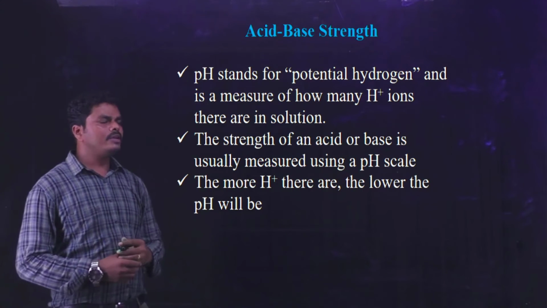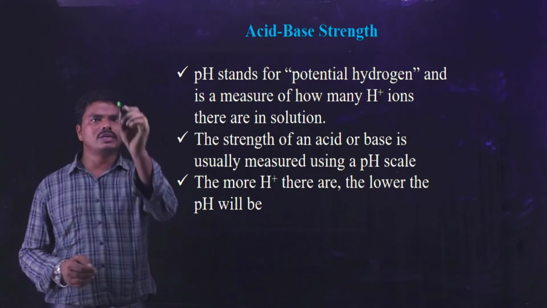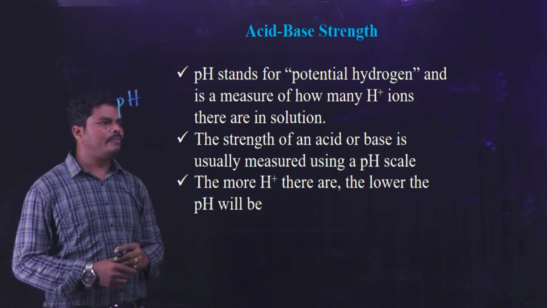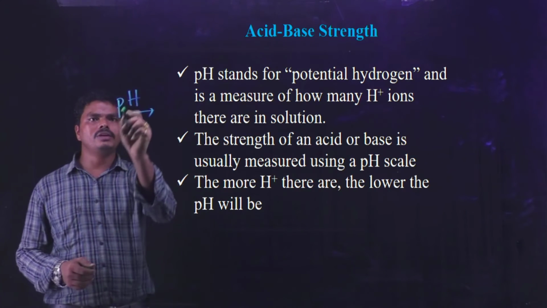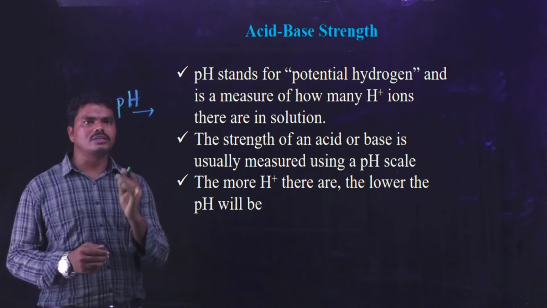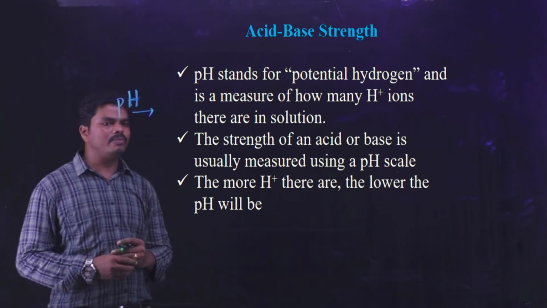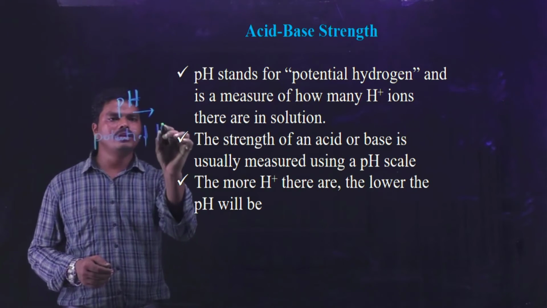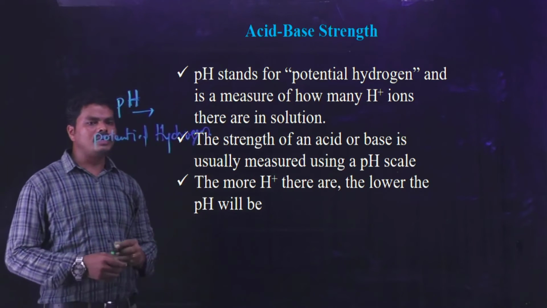And coming to the strength of an acid or base, we use the term pH, small p and capital H. This is the term used to represent the strength of an acid or base. It represents the potential of hydrogen ions present in the acid or base.